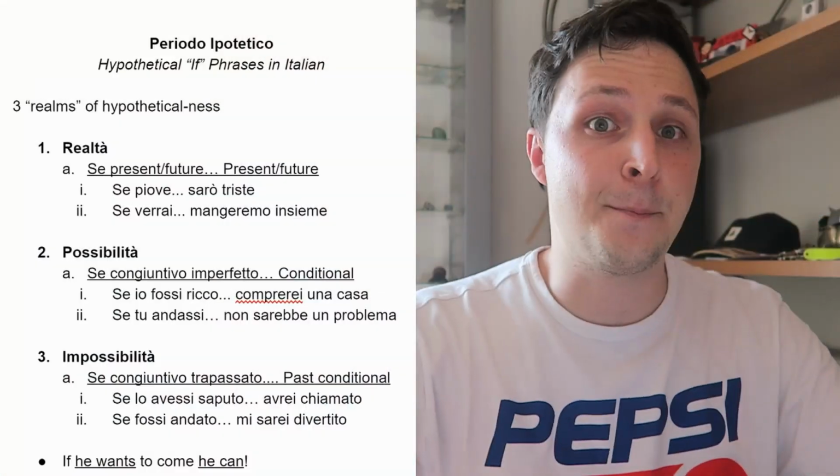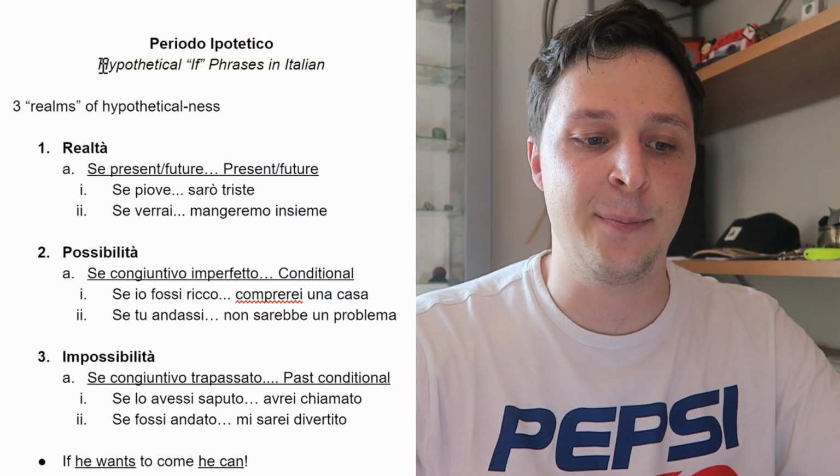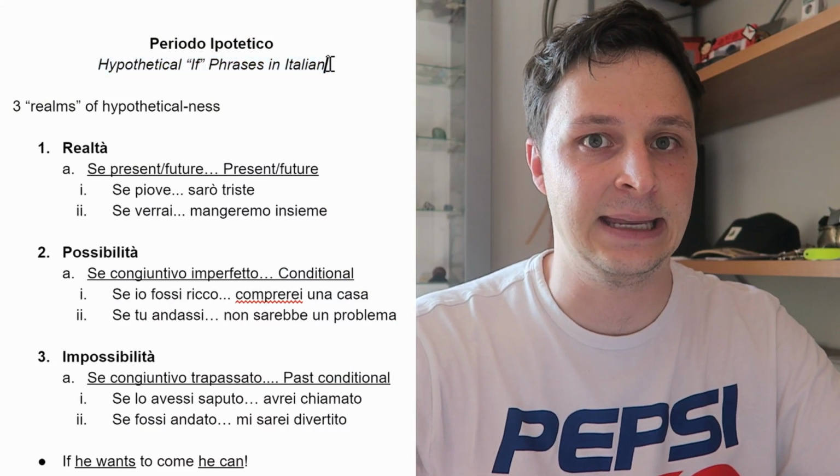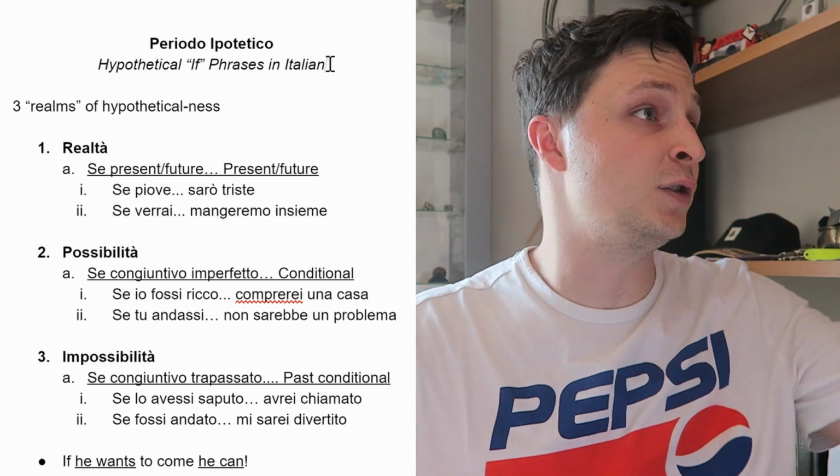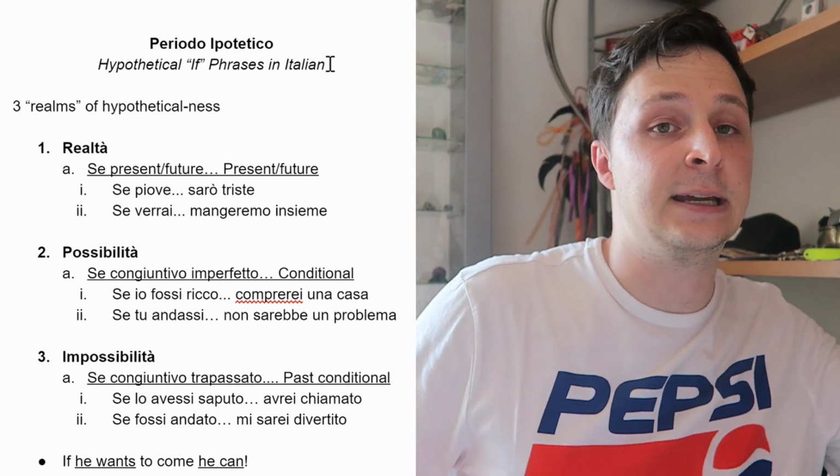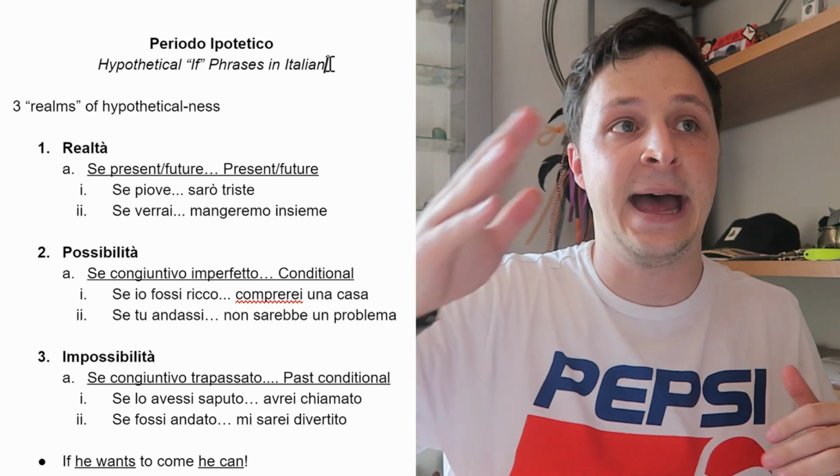Let's start. So what is the periodo ipotetico? It's how you make hypothetical sentences in Italian. If I were to blah, if I wanted, if she goes, if they had seen.